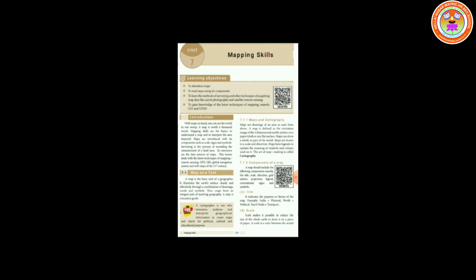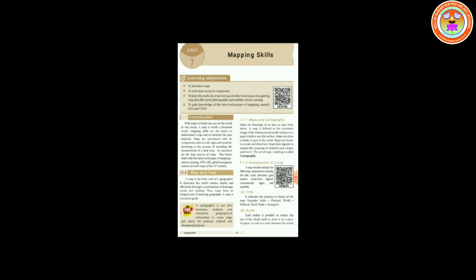Map as a tool. A map is the basic tool of a geographer. It illustrates the Earth's surface clearly and effectively through a combination of drawings, words, and symbols. Thus, maps form an integral part of geography. A map is a location guide. Cartographer: a cartographer is one who measures, analyzes, and interprets geographical information to create maps and charts for political, cultural, and educational purposes.